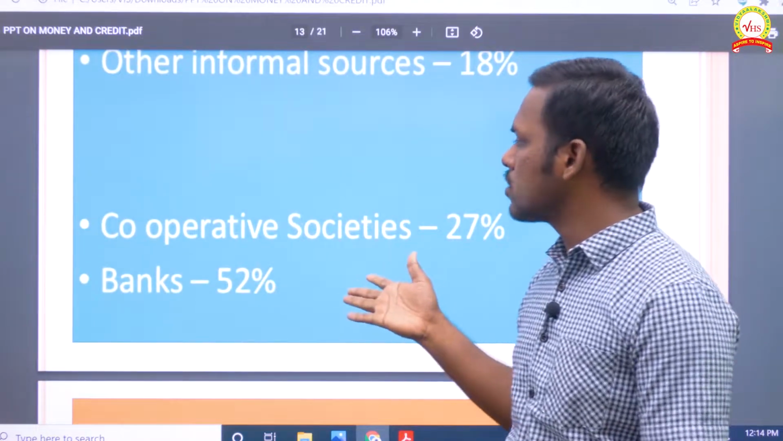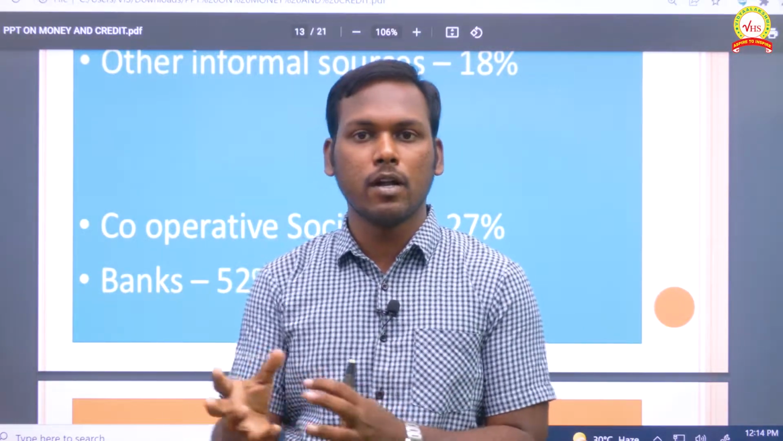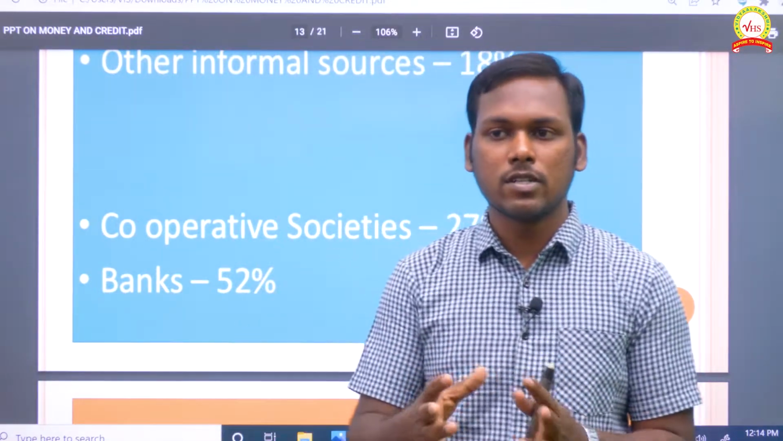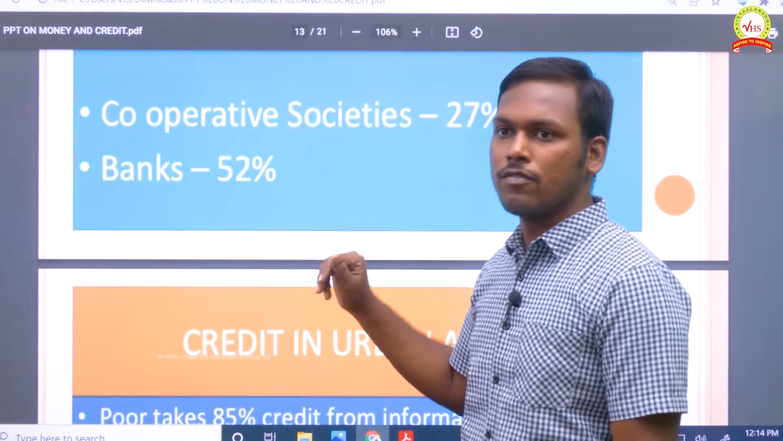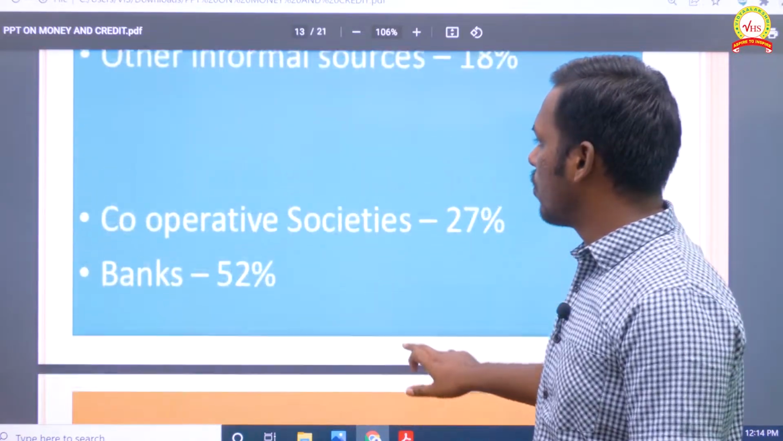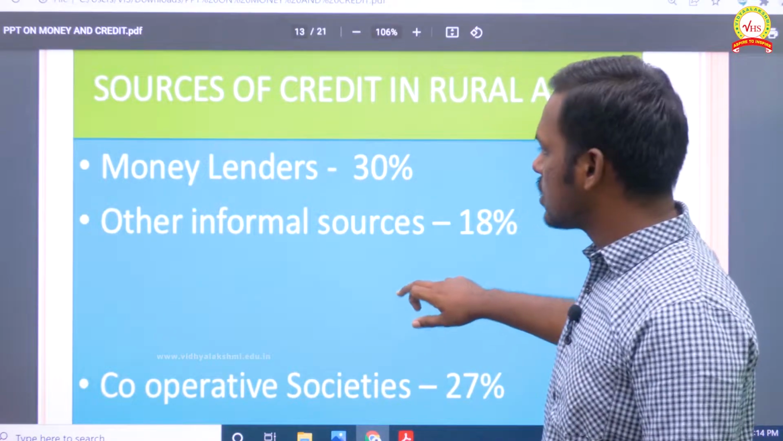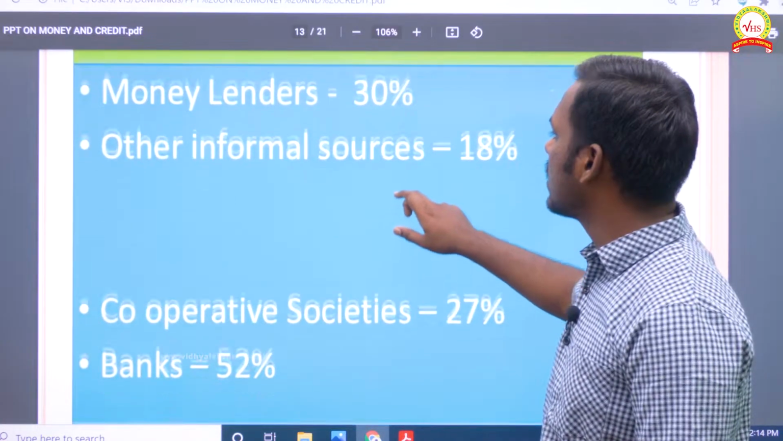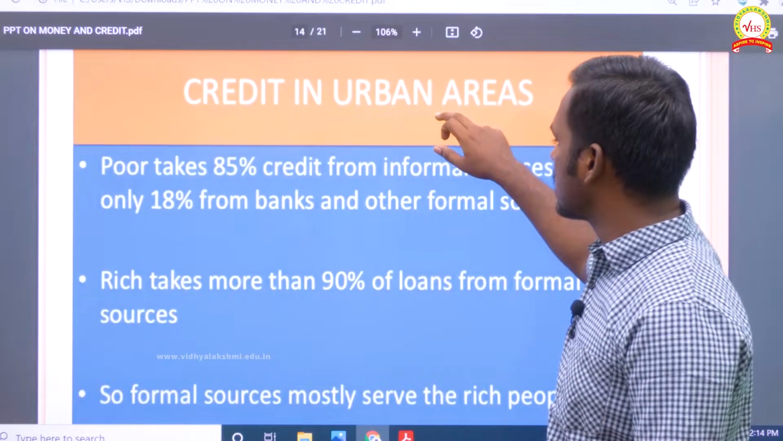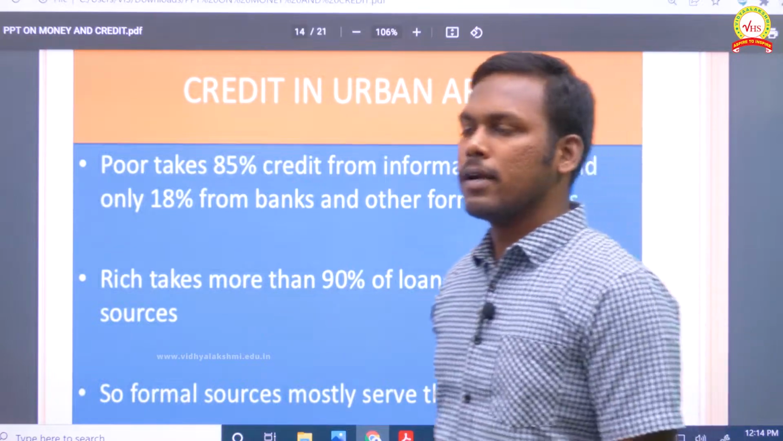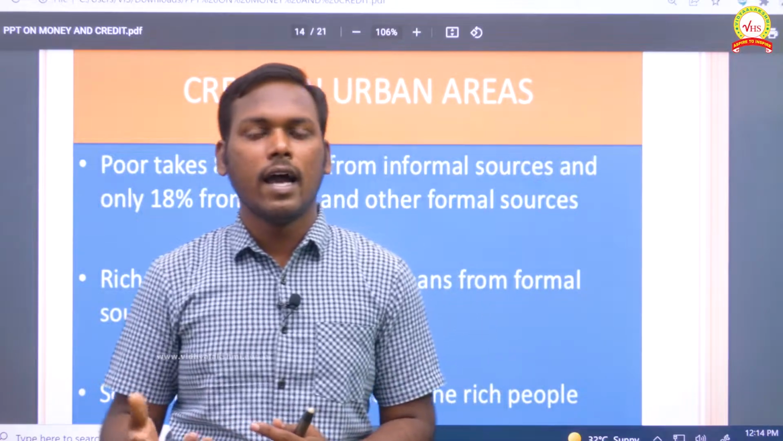Then cooperative societies. Cooperative is all about government. It is between the producers and the agriculturalists, that is called cooperative societies. And from the bank, 52%. So majorly you can say sources of credit in rural areas are totally dependent on moneylenders and other informal sources. Clear? And in the case of credit in urban areas, that you have to know. In urban areas, mostly the people are educated and they know how to deal with bank activities.